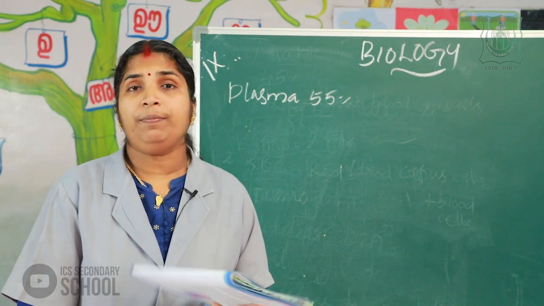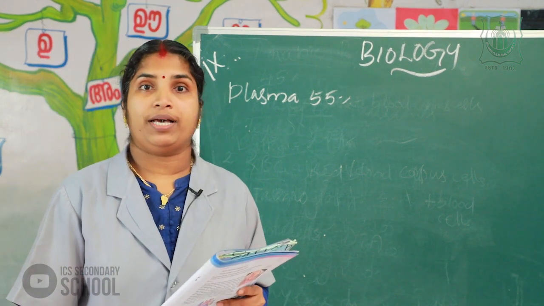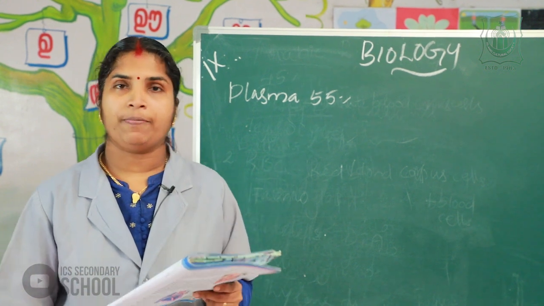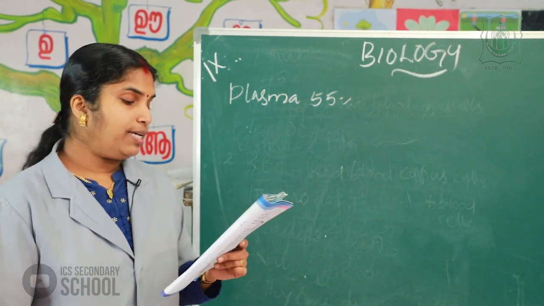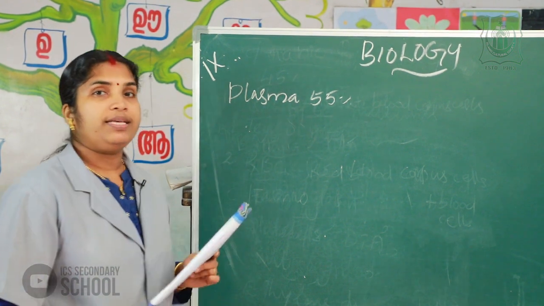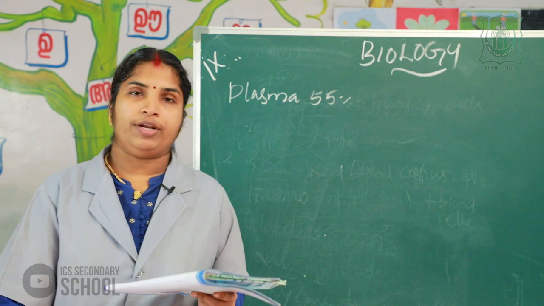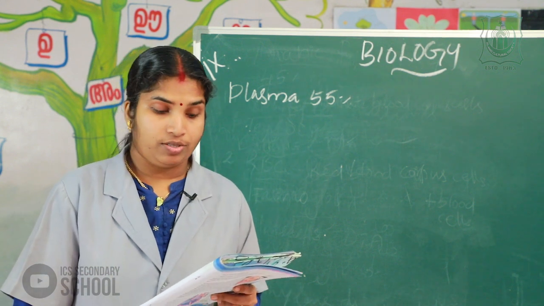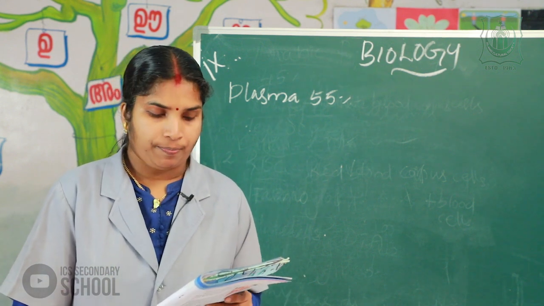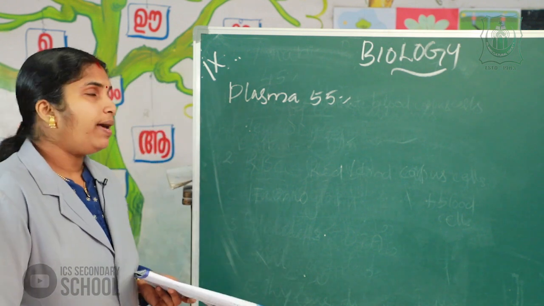Plasma is the liquid part of our blood, and the color of the plasma is pale yellow. Blood cells are found in the plasma.